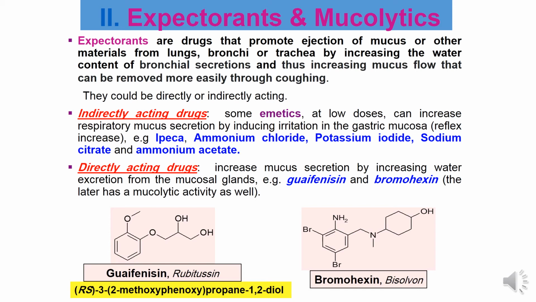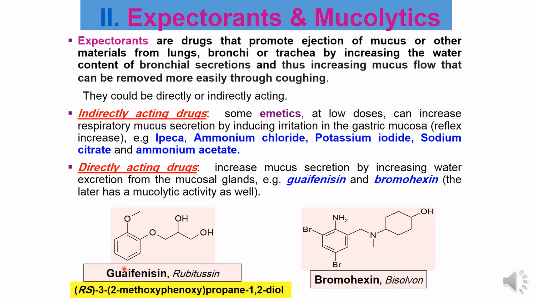First, the indirect acting expectorants are emetics, such as ipecac, ammonium chloride, potassium iodide, sodium citrate, and ammonium citrate, while the directly acting drugs, which increase mucus secretion by increasing water excretion from the mucosal glands, are like guaifenesin and bromhexine. Bromhexine can act as an expectorant and as a mucolytic. These are two structures of the directly acting expectorants.